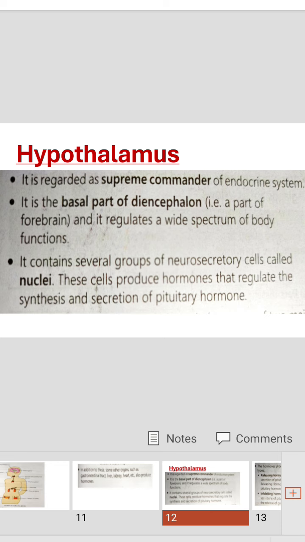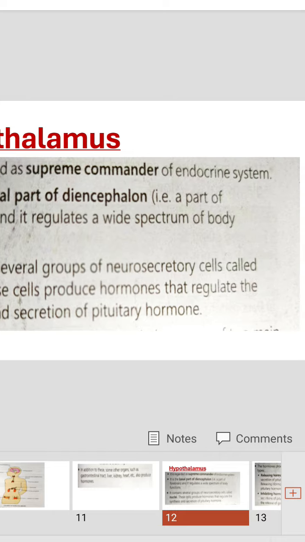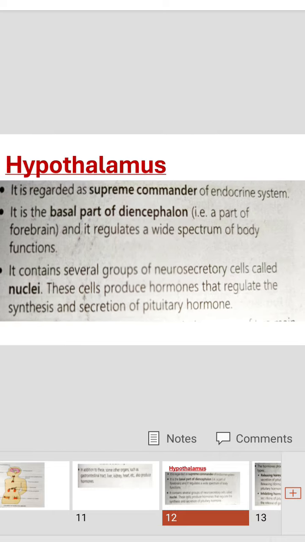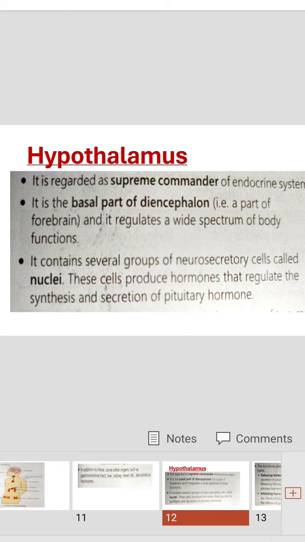Today, we'll discuss the hypothalamus, which is treated as the supreme commander of the endocrine system. Why do we consider it the supreme commander? Because it regulates a wide spectrum of body functions. Clear? And coming to the location, it is at the basal part of the diencephalon.